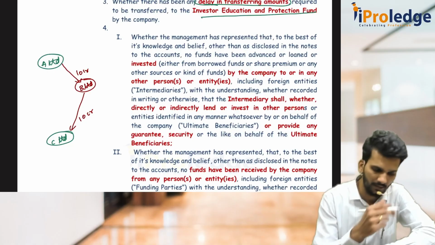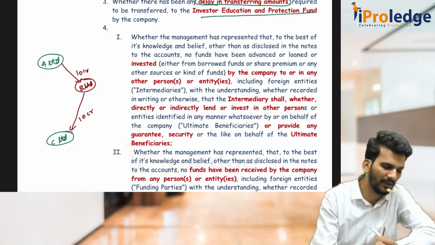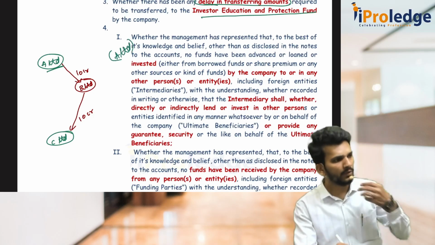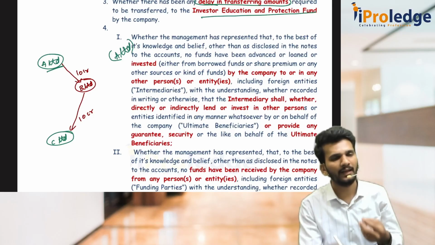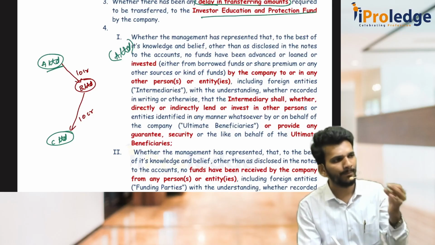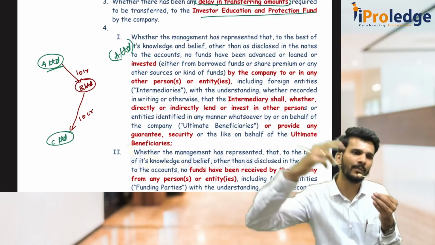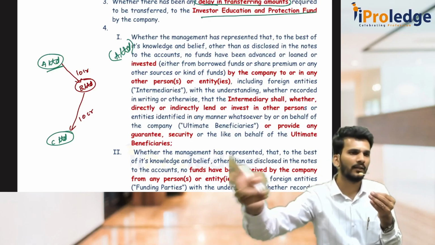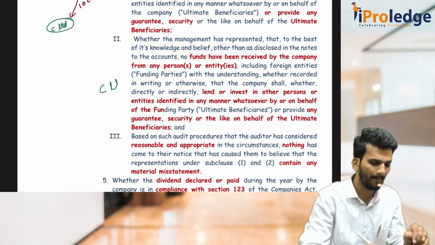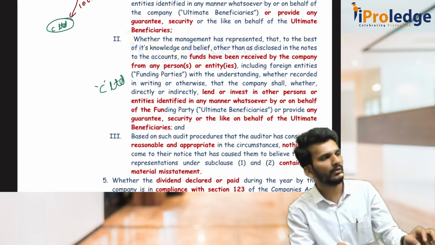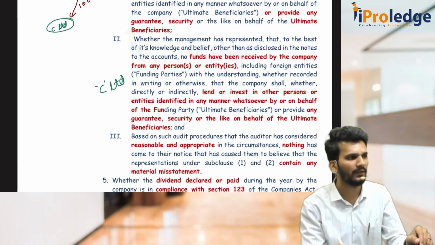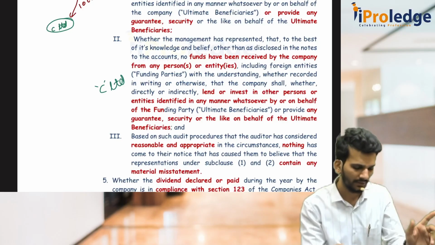Sir, what is that? Here in the first case, A Limited is there, right? That is the first part. That means, have you given any money either directly or indirectly as a loan, guarantee, security, advances to some party, so that in turn they will send it to some other party? Then you have to check it. Then the second one is your C Limited. That means, have you received either directly or indirectly from any other party, holding company, some other company, guarantee, loan, security, advances? You have to check.